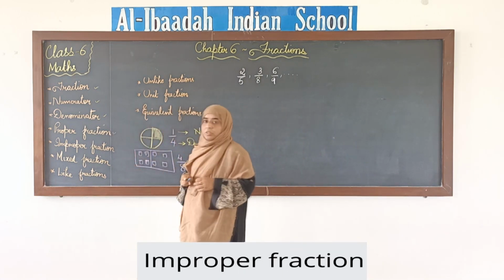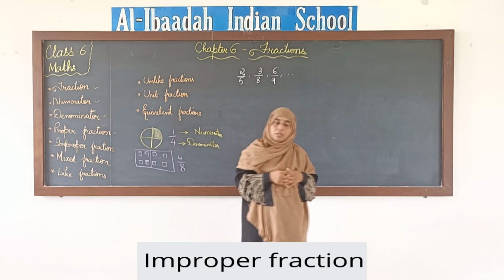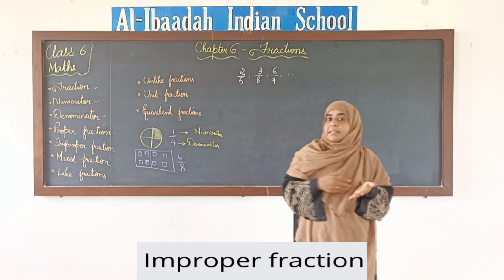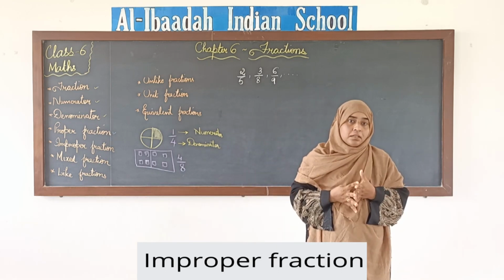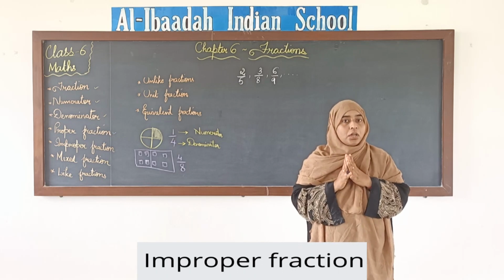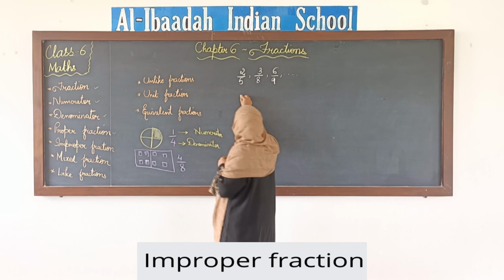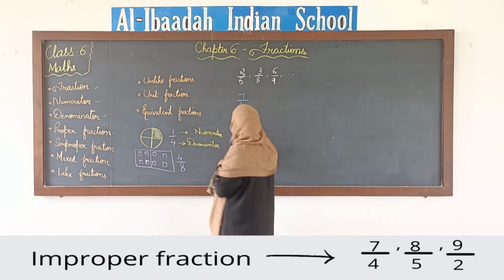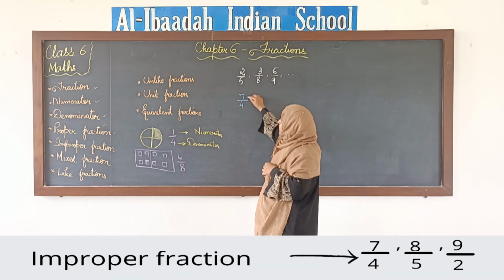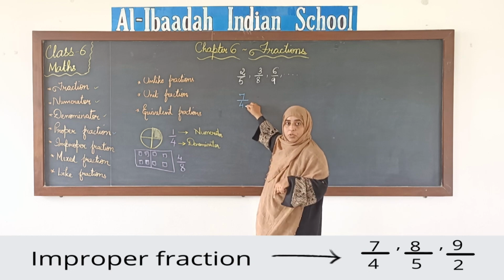Next, improper fraction. What is an improper fraction? When the numerator is greater than the denominator, that fraction is called an improper fraction. For example, say 7 by 4. Here you see the numerator is greater, the denominator is smaller, right?